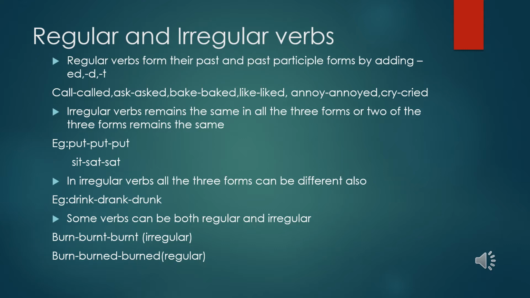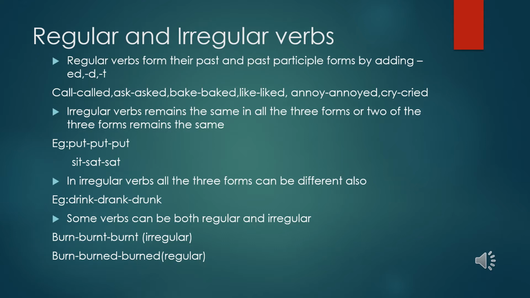There are V1, V2 and V3 forms of the verb. V1 is the present, V2 is the past and V3 is the past participle form. Now when I say regular verbs, they have the V2, that is the past tense, and the past participle V3 form similar to that of V1.